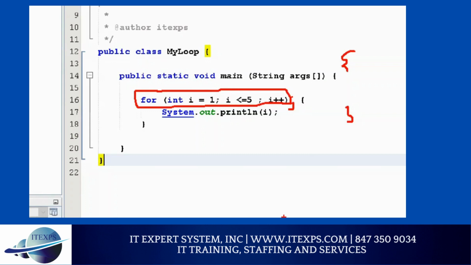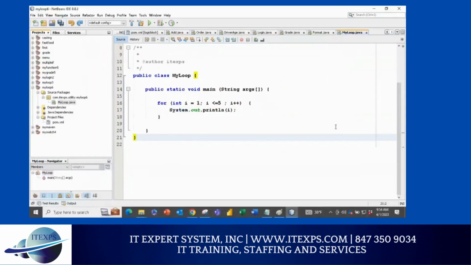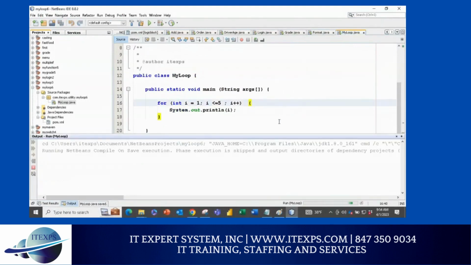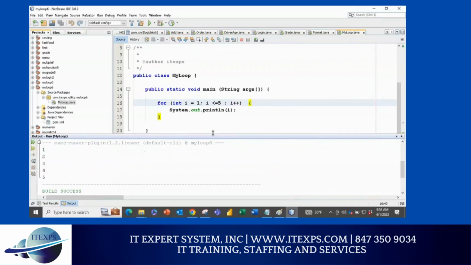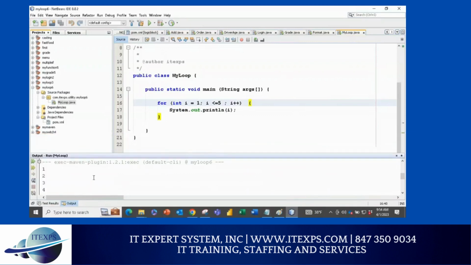When you do a very good job in the interview, then they will ask you this odd question. Very limited people know about it. Now, at this moment, my program is working. If I right click and run, I'm getting 1 to 5. Do you guys agree or not? If you have a problem, please ask your neighbor or you can see my screen. I'm not writing too many lines, but you can see that it's clear. Now, it's printing 1 to 5.